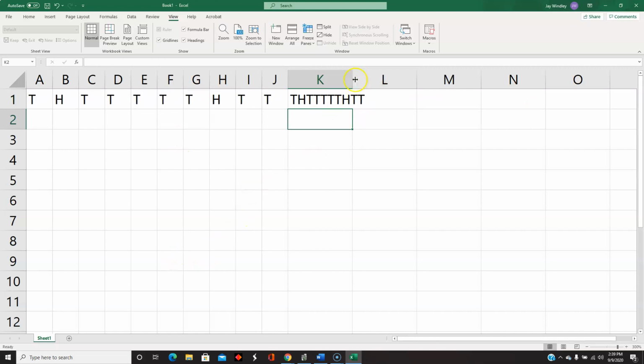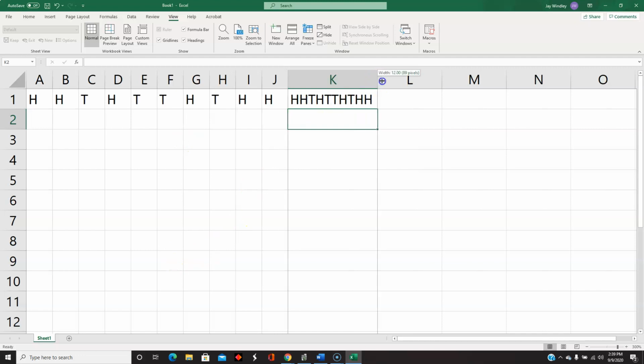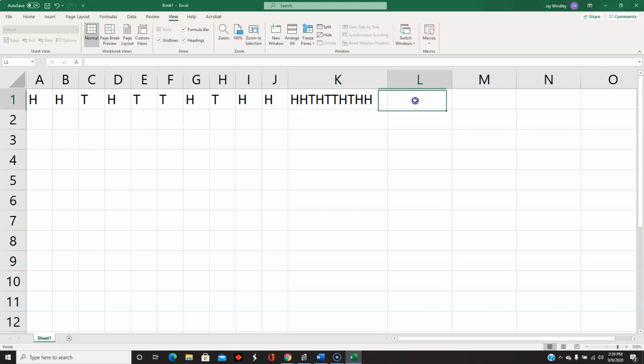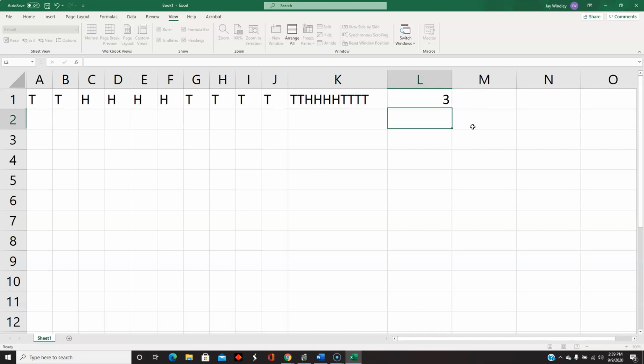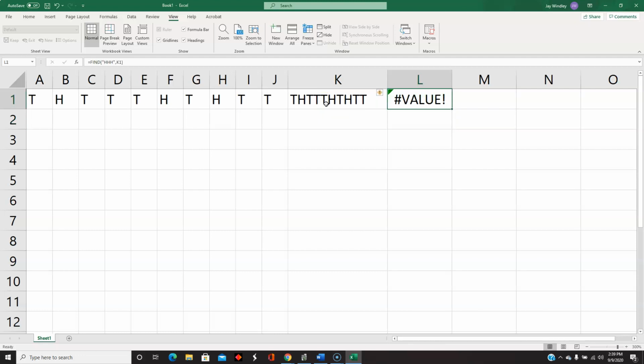Okay, and then I'm going to search for, by the way, every time I click on something or type something that re-randomizes, I'm going to search within that text for HHH. And if it finds it, it returns a number, which is the location where the HHH begins. Here the HHH begins in position 5. And I get kind of an error message if it does not find HHH.